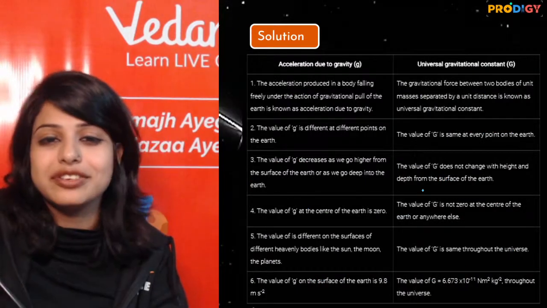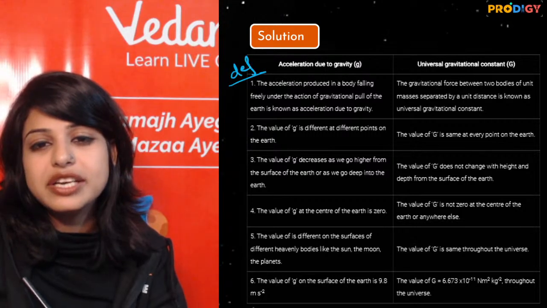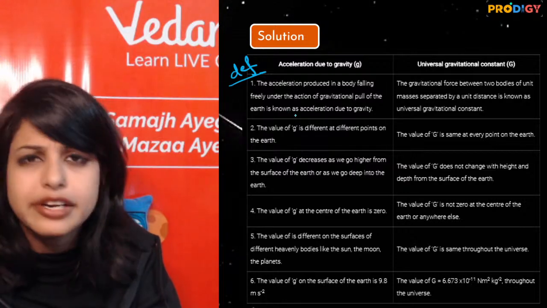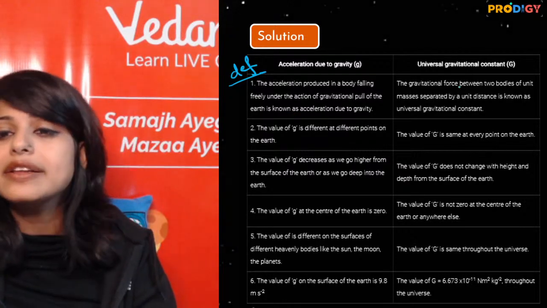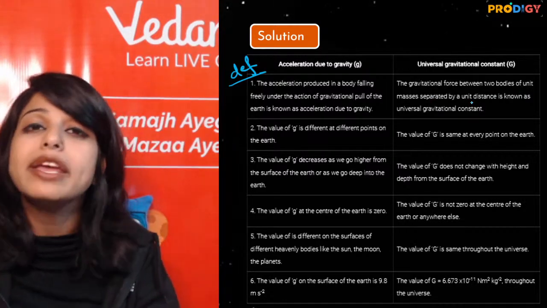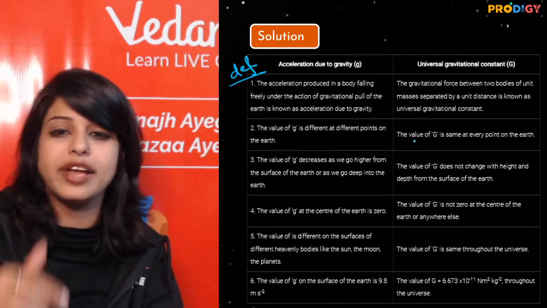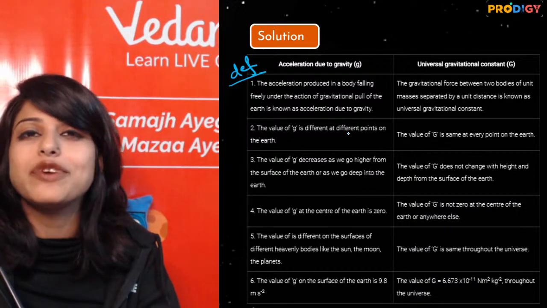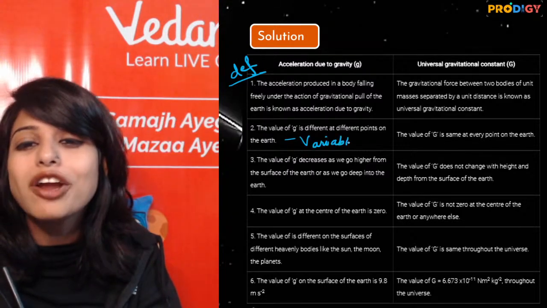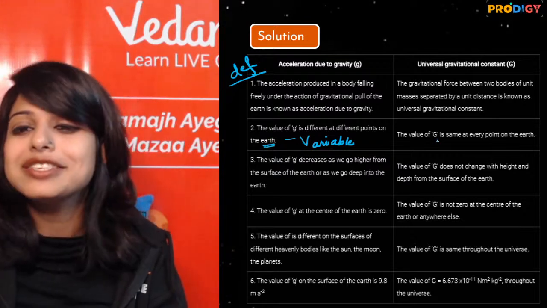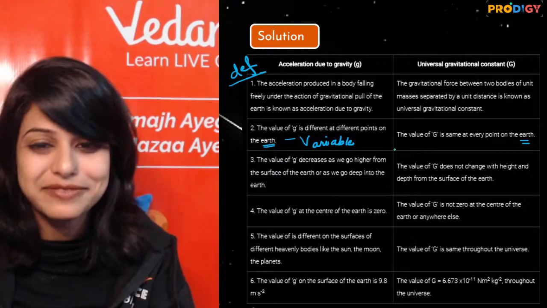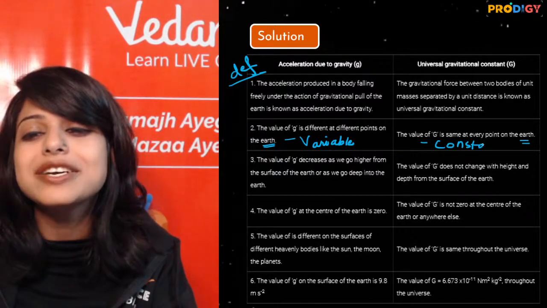First point, the definition. What is it? The acceleration produced in a body falling freely under the action of gravitational pull of the earth is known as the acceleration due to gravity. On the other hand, the gravitational force between two bodies of unit masses separated by a unit distance is called the universal gravitational constant. Definition done. Second, g is different at different points of earth, which means it is variable. Now we have just written for earth, right? So we can say capital G is same at any point on earth. Variable and constant, but we are just saying it for earth.